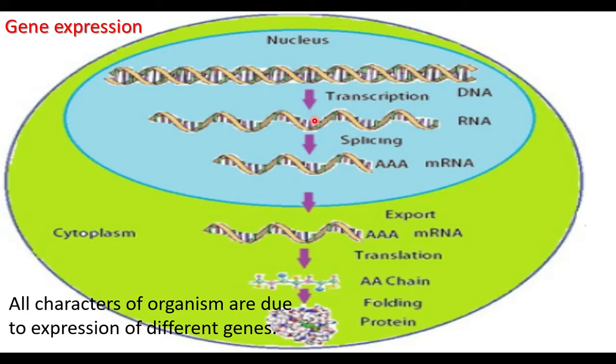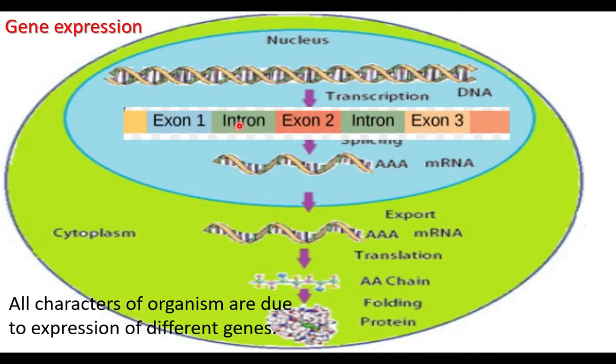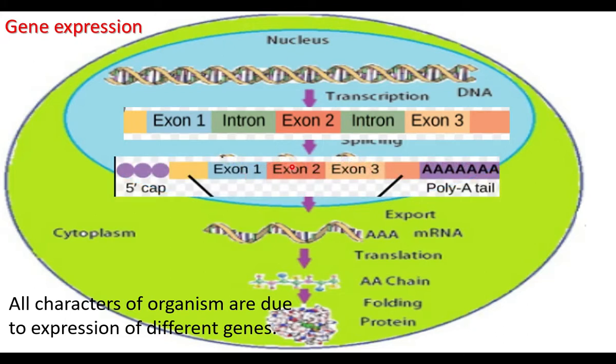When the mRNA is transcribed, it has introns and exons. When the introns are spliced out, a functional mRNA is formed. It has only exons, with 5' capping and tailing at the 3' end. This functional mRNA is exported to the cytoplasm, where it combines with ribosomes and forms protein when amino acids are connected by peptide bonds. This amino acid chain undergoes folding to form a functional protein.